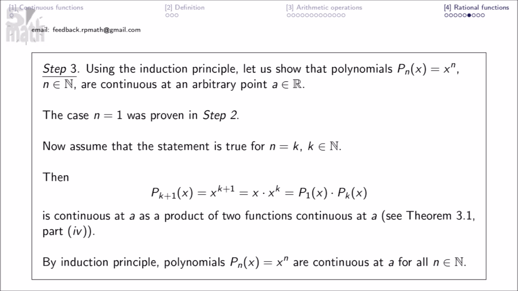Step 3. Using the induction principle, let us show that polynomials are continuous at an arbitrary point A in R. The case n equals 1 was proven in step 2. Now, assume that the statement is true for n equals k. Then, this is continuous at A as a product of two functions continuous at A. By induction principle, polynomials are continuous at A for all n.